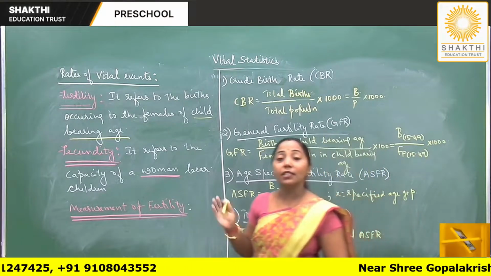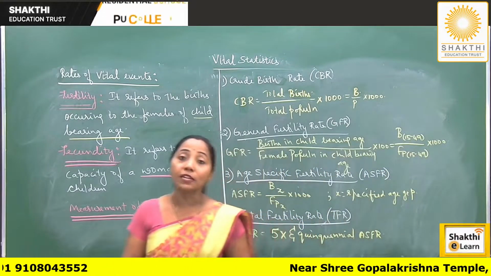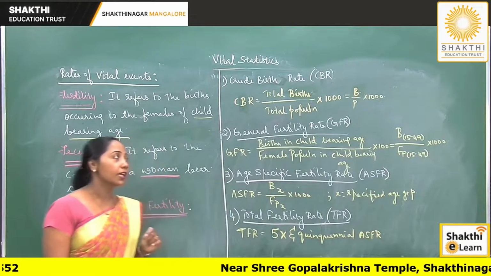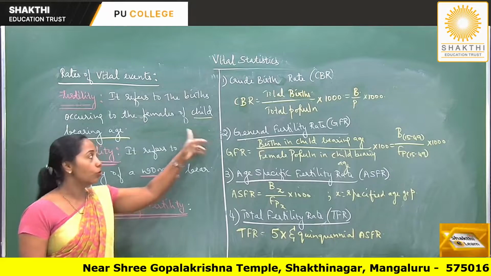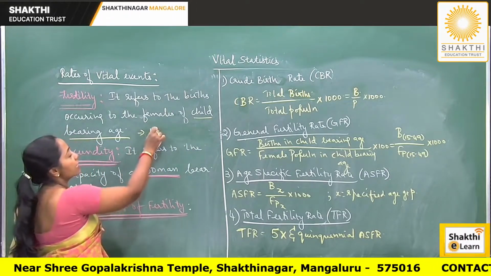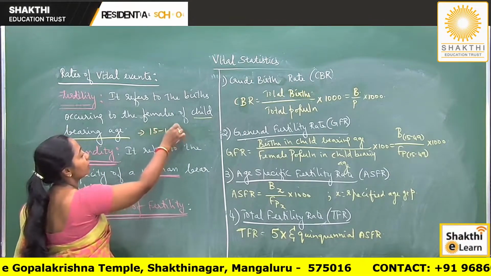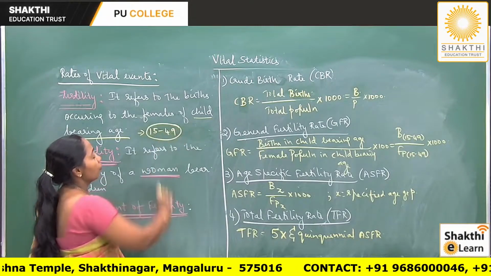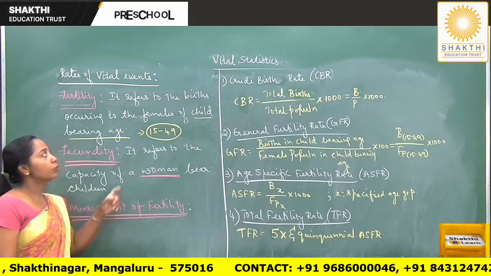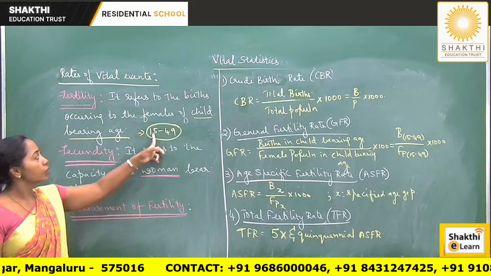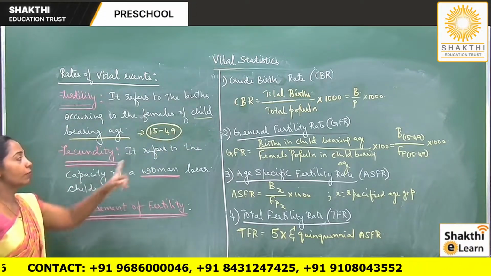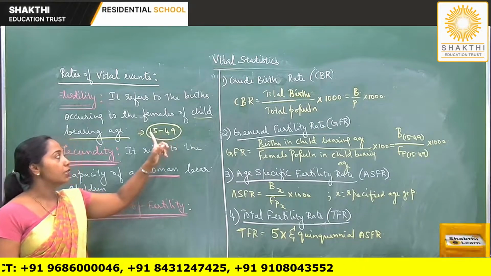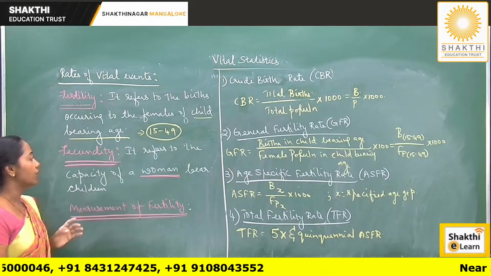So fertility is the number of births occurring to females in the childbearing age. Now, what is childbearing age? The childbearing age group is considered as 15 to 49 years. This is the age group where the female will be able to bear children. For a 1 mark question, what is a childbearing age? Your answer will be 15 to 49 years.